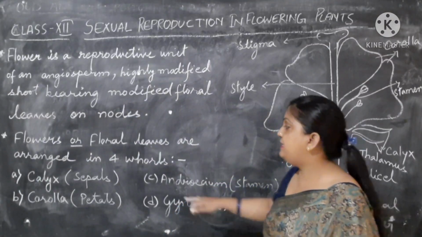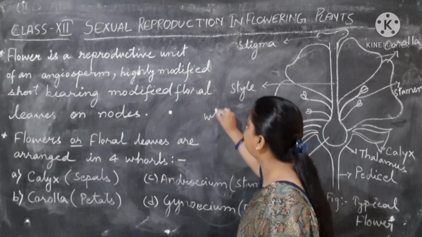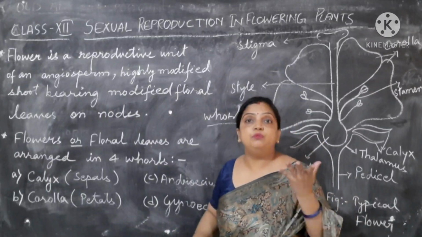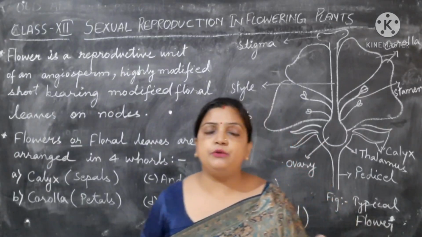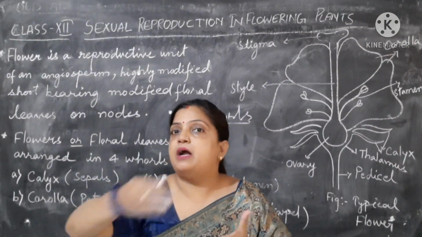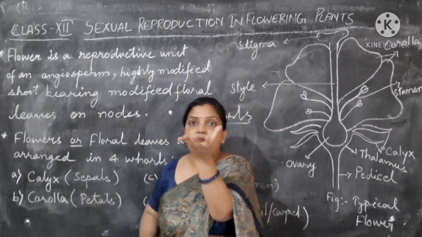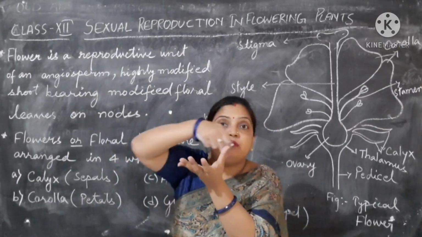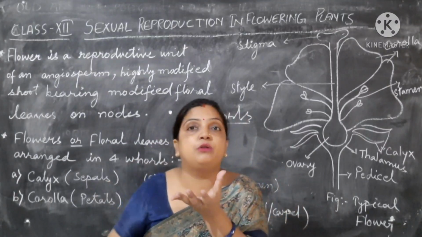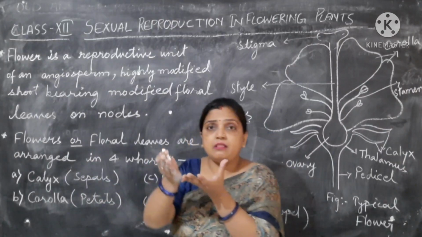Now, these are the four whorls of the flower. What am I saying? Whorls. Now, what is a whorl? You can consider it as layer by layer, the way the parts are arranged in a flower. If this is a circumference, the outermost layer is enclosed by a part called the sepal, the calyx.